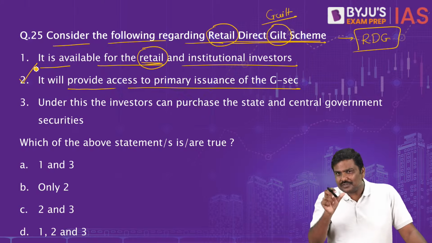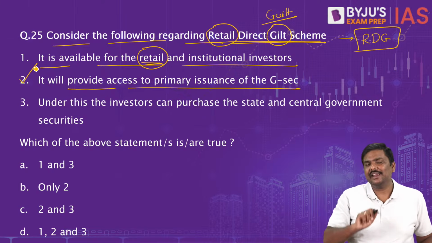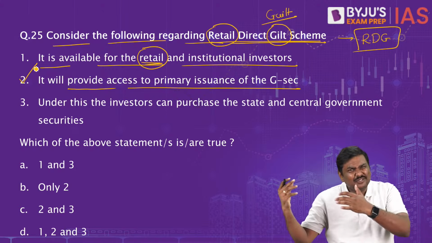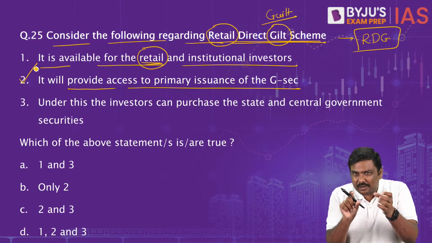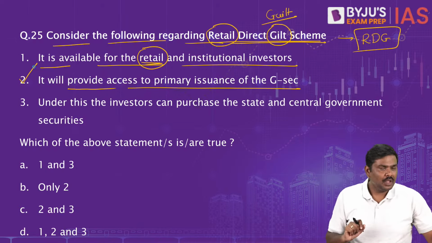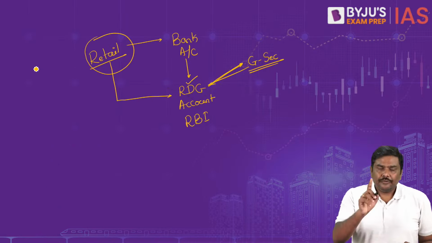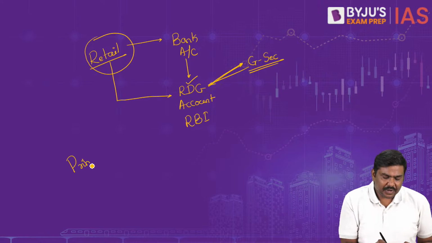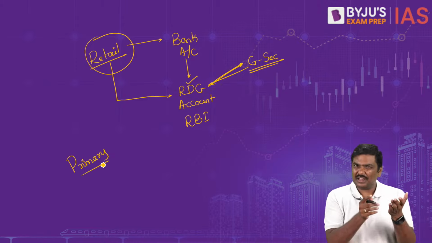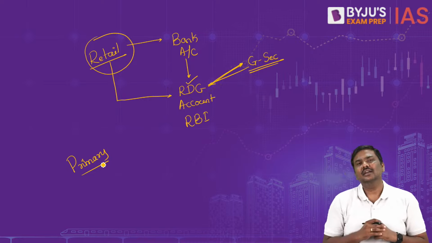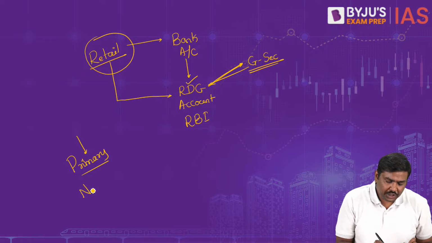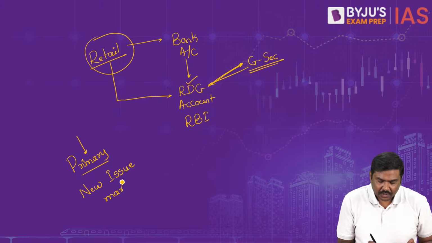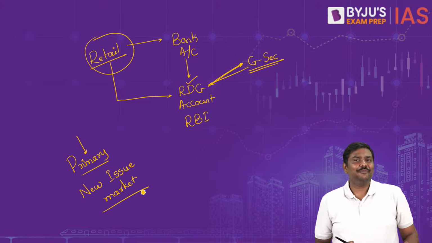Now, many of you will be confused with the terms primary and secondary. You'll simply say, sir, I read 2 books. I read 3 books. I searched in Google also. But I'm not getting the meaning of the terms primary and secondary. Let me simplify this for you. You will come across primary market and secondary market. Whenever you look at the term primary market, it is a new issue market. What is the meaning of new issue market?